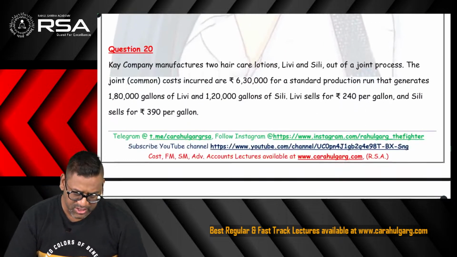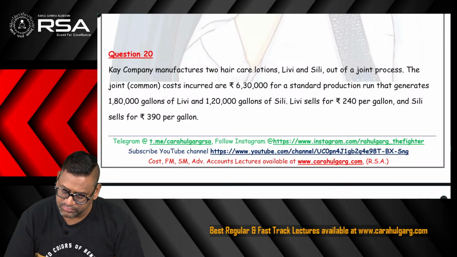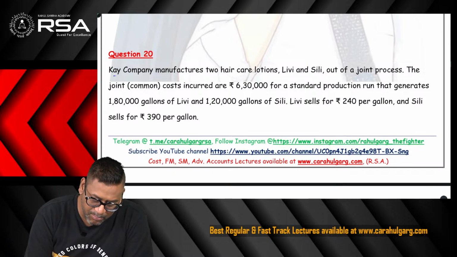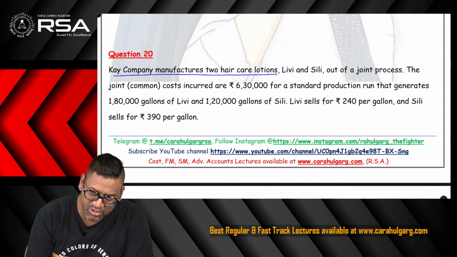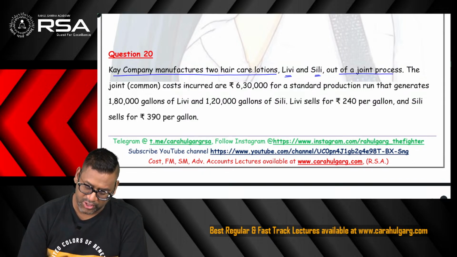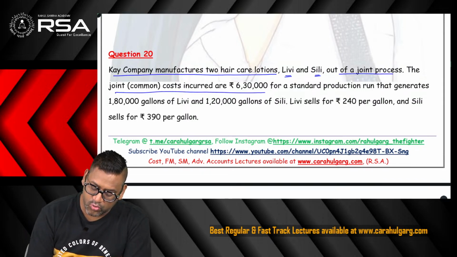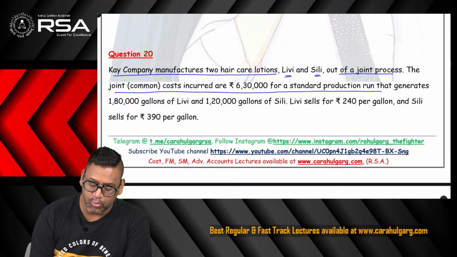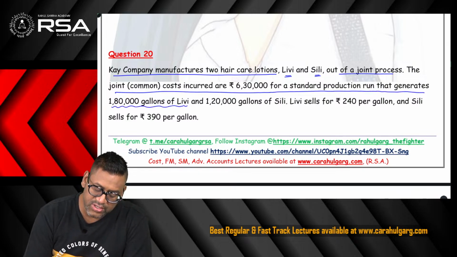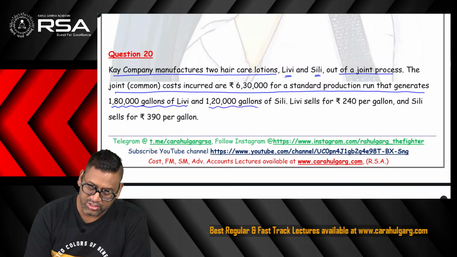The last one, question 20, a practical question. The question says K company manufactures two hair care lotions, Livy and Silly, out of a joint process. The joint cost incurred is rupees 6,30,000 for a standard production run, which generates 1,80,000 gallons of Livy and 1,20,000 gallons of Silly.